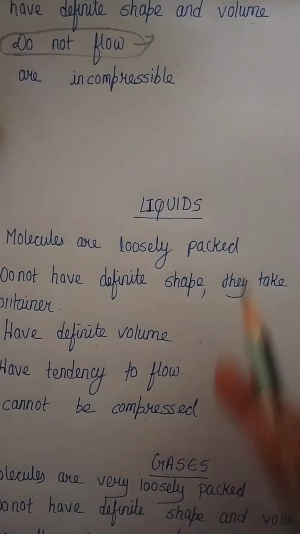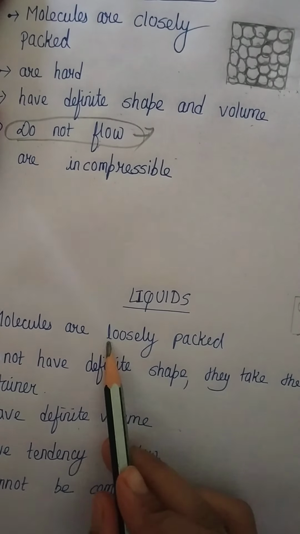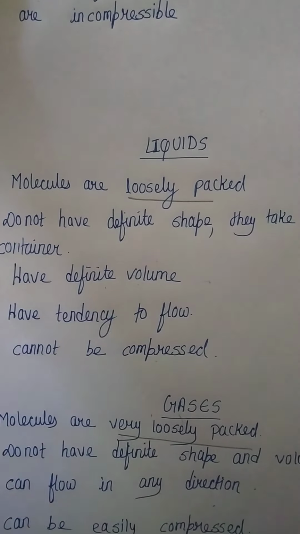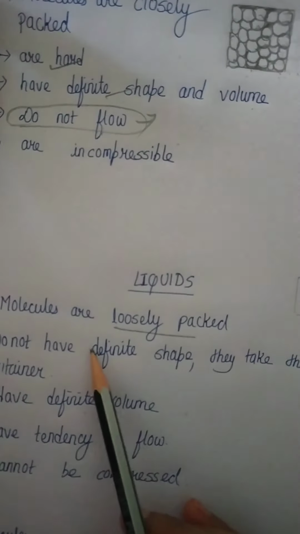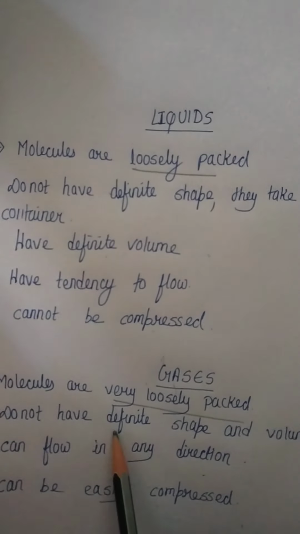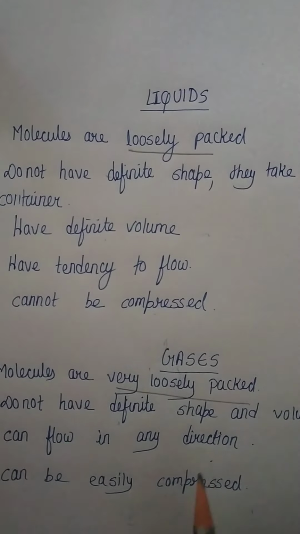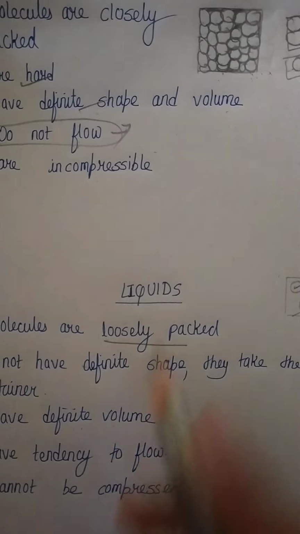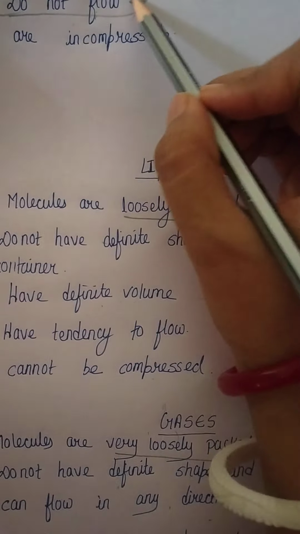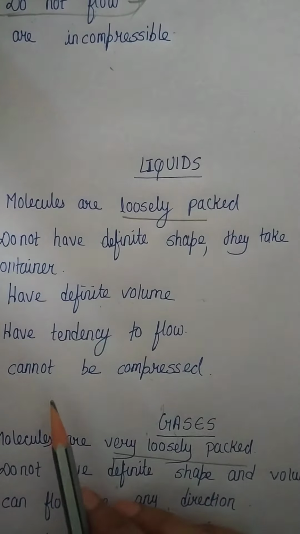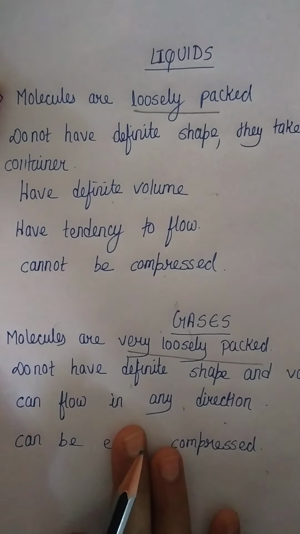Once again, let's recap whatever we have read in this video. In solids, molecules are closely packed. In liquids, loosely packed. Whereas in gases, very loosely packed. Solids are hard and have definite shape. Liquids and gases do not have definite shape. Solids and liquids have definite volume, whereas gases do not. Solids do not flow, liquids have the tendency to flow in one direction, and gases can flow in any direction. Solids are incompressible. Liquids also can't be compressed, or only very little, almost negligible. And gases can be compressed.